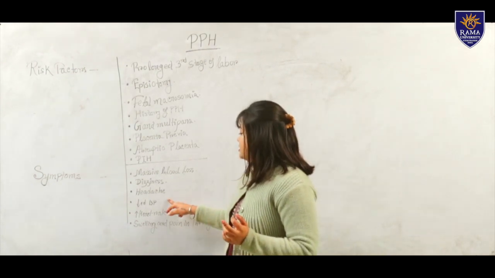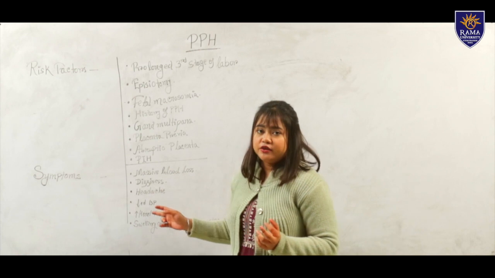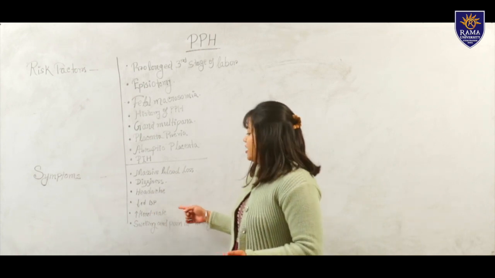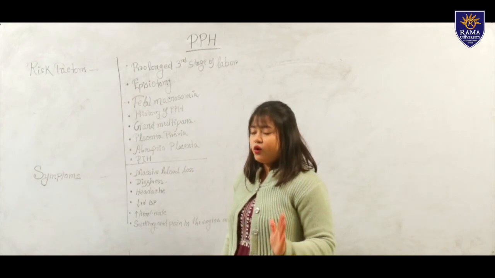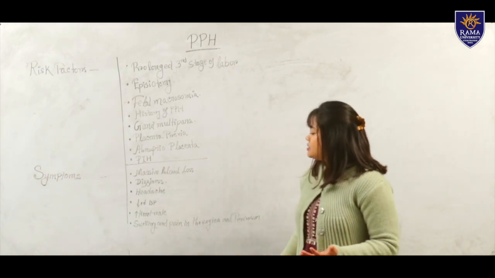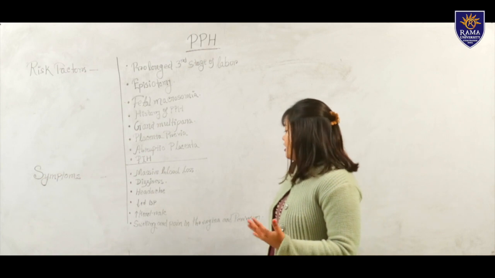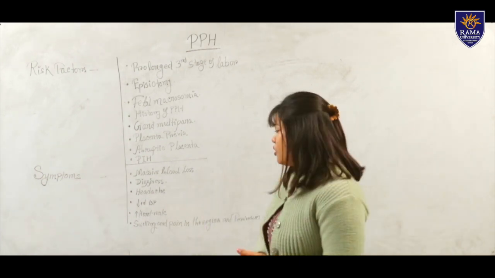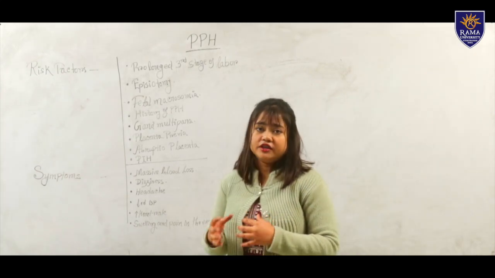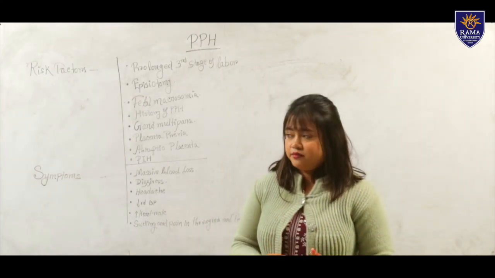Next is decreased blood pressure. There will be a decrease in the blood pressure. Increased heart rate. The heart rate will be higher than the normal heart rate. Next one is swelling and pain in the vagina and perineum. There may be swelling, or there may be flushed skin around the vagina or perineum area.